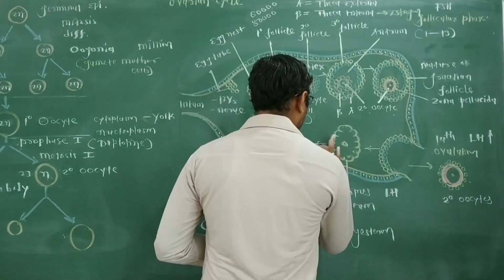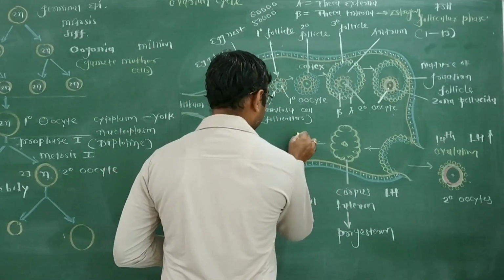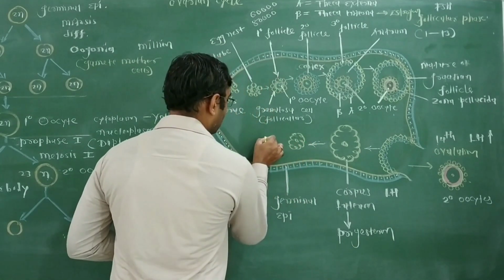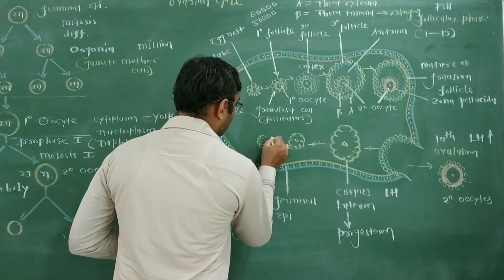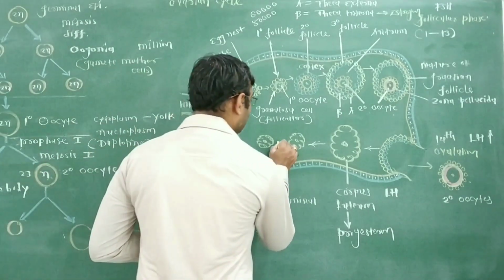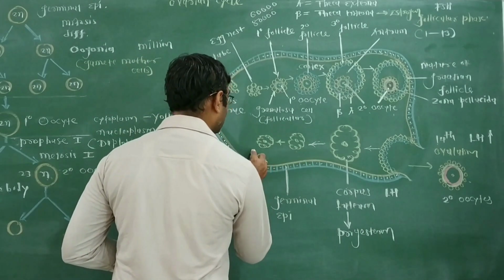Now the next events. If there is no fertilization, then in the absence of fertilization the corpus luteum degenerates step by step. So that is the degenerating corpus luteum.